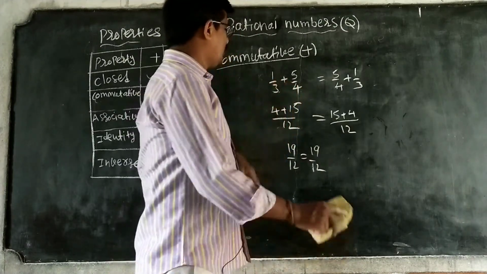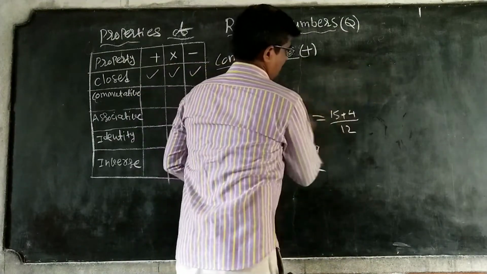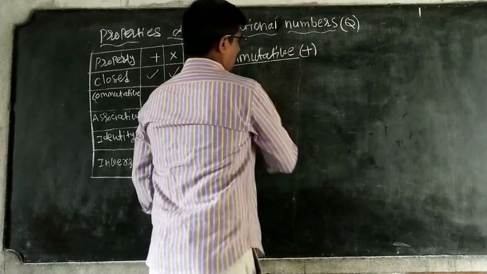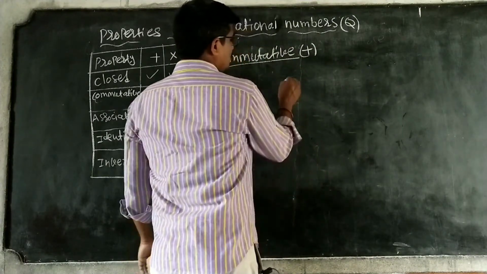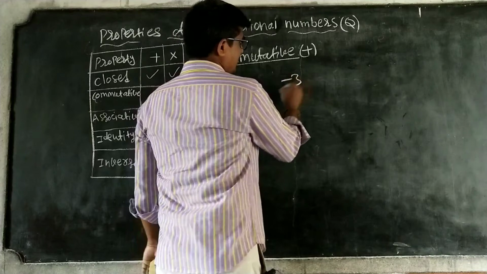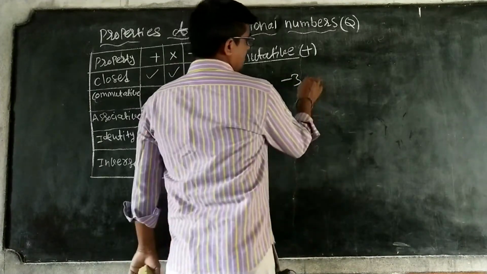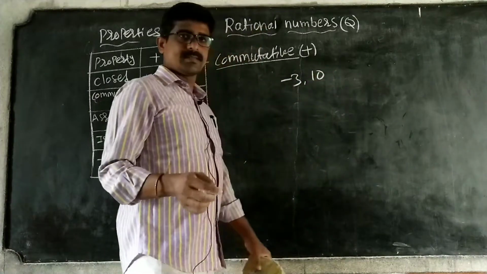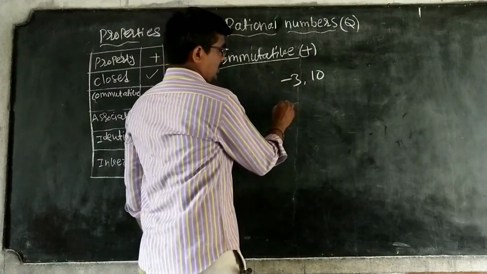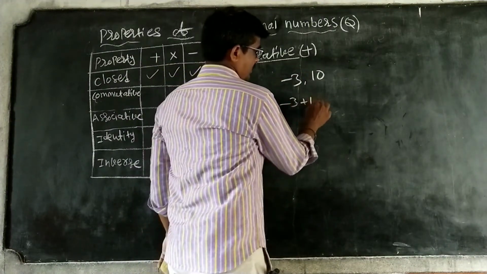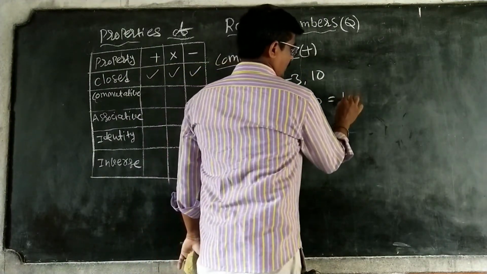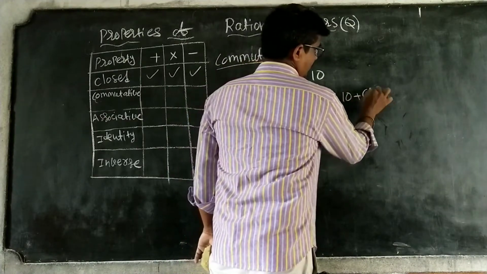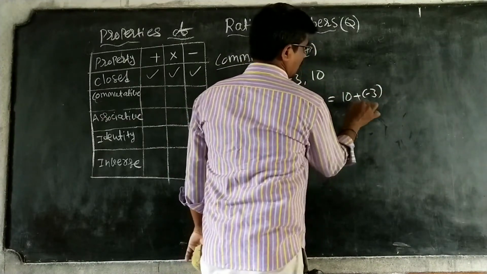Okay? Let me take another example. Observe here. Minus 3 is a rational number. 10 is also a rational number. I am adding both: minus 3 plus 10 or 10 plus minus 3.